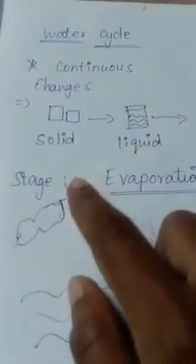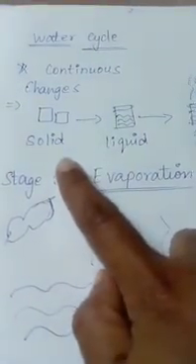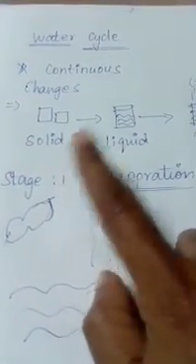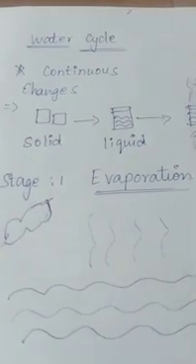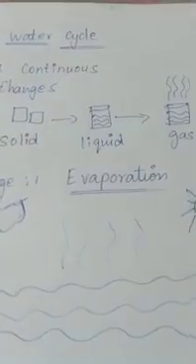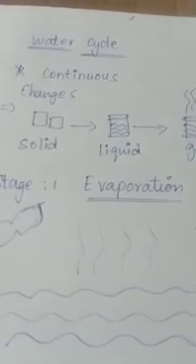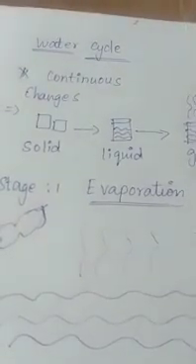The solid changes to liquid. The ice cube starts to melt, and in the next step we can see water. This is called liquid. The liquid also changes into the gas form. The water starts to evaporate.